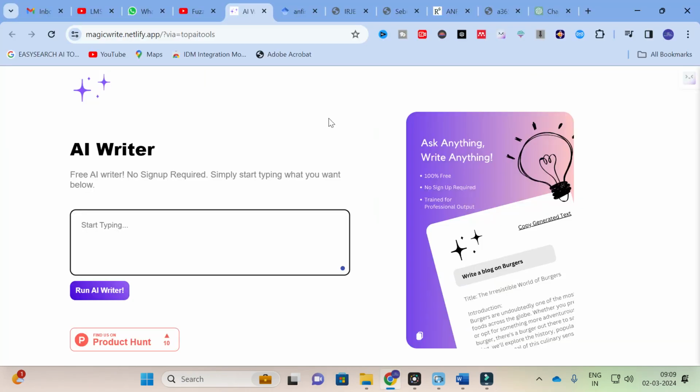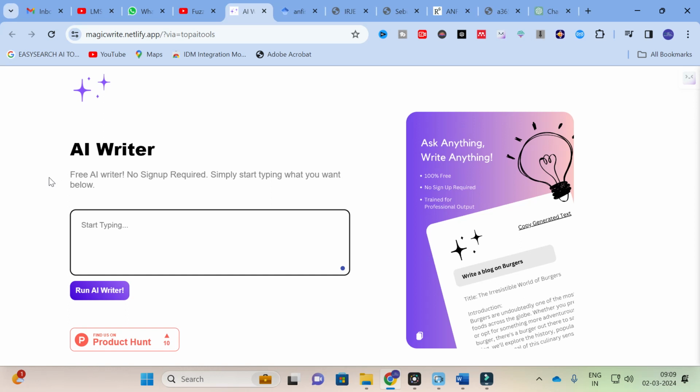Moving on to today's video, the AI tool we are going to discuss today is Magic Write. Here you can see it's an AI writer. You can ask anything, write anything. It's 100% free, no sign up required. It is trained for professional output. So let us see how it will work. We will give some input prompts and see how it will generate content for us.